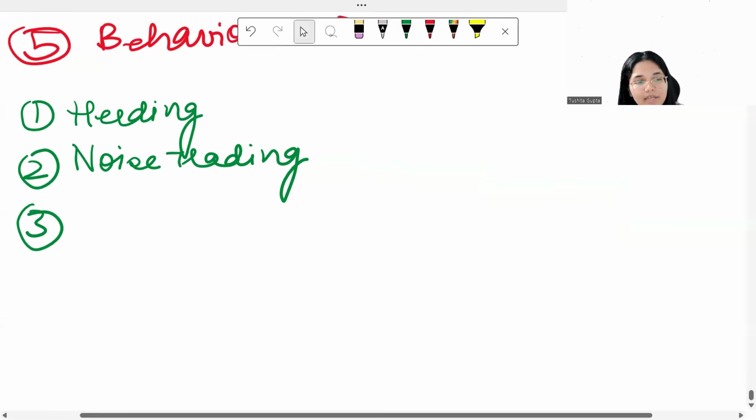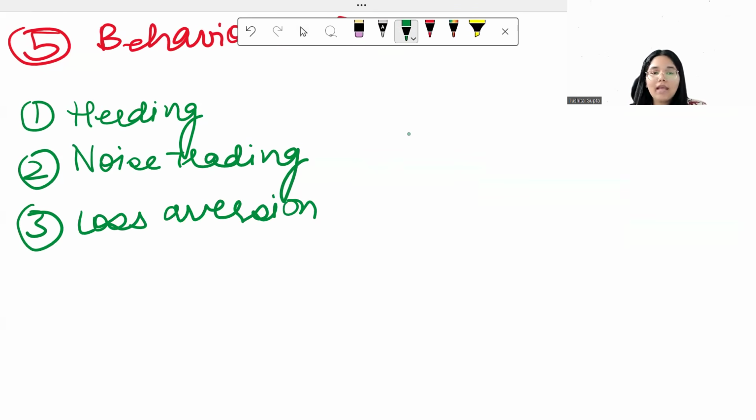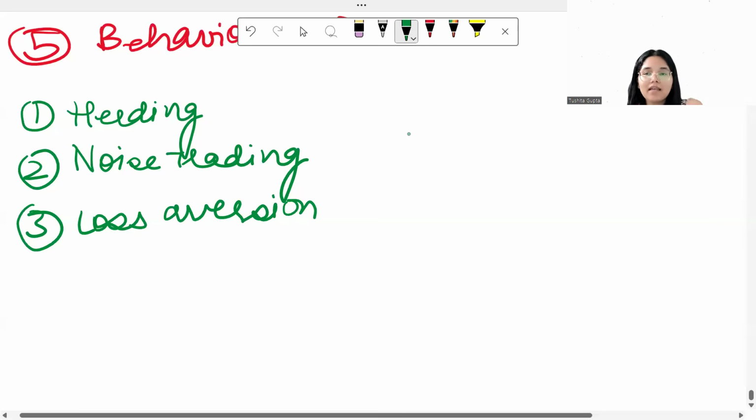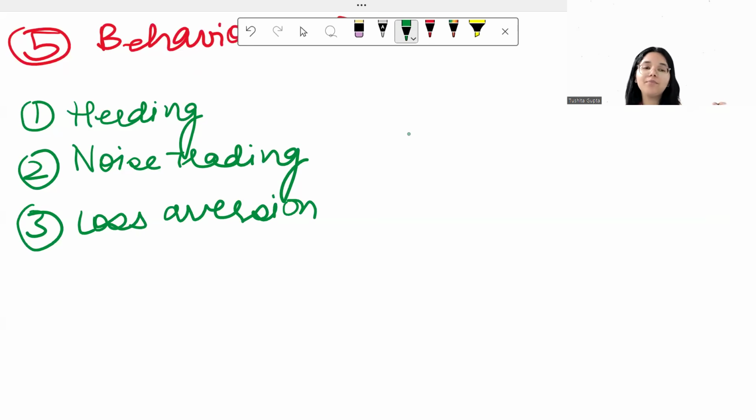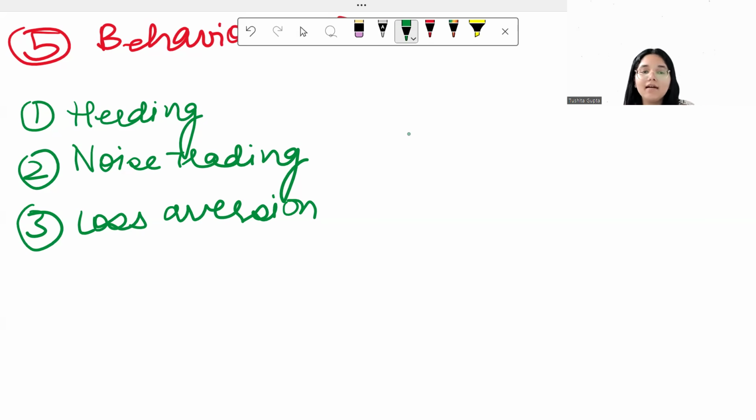Number three, when it comes to behavioral finance, is loss aversion. As the name suggests, I'm trying to run away from losses. So usually investors tend to prefer to invest in companies which are earning steady profits. Even if they are low profits, they will prefer companies which steadily give them profits, rather than any company which makes high profits in some years but losses in other years. Because investors want to stay away from losses, they will prefer companies which are steadily earning profits, even if they are low profits.